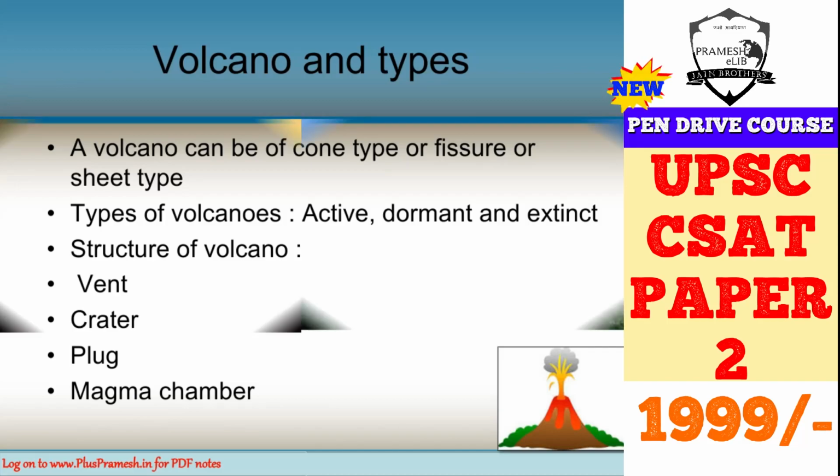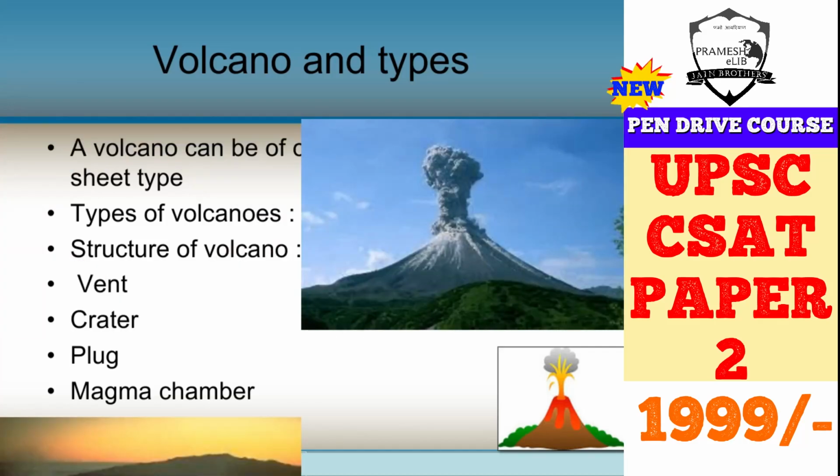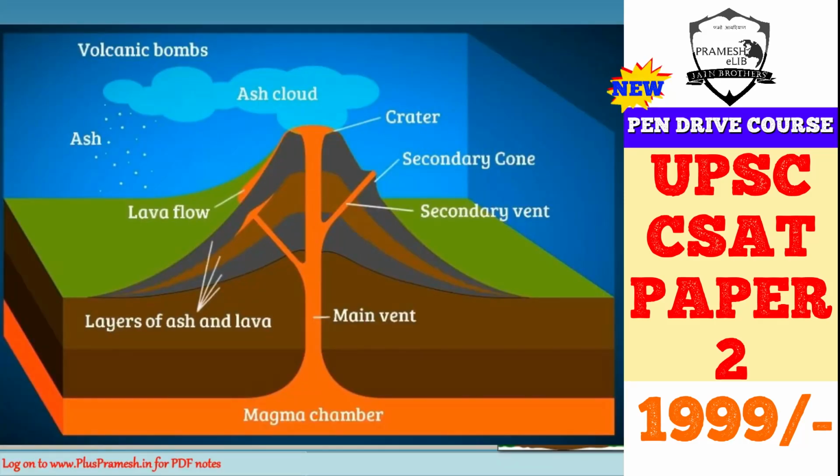Now let's look at the diagram, and that will help us to be a little more clear. So here you can see the crater. So crater is the conical shape, but not towards the sky, towards the ground, that is left after all the volcanic material has come out. So there will be a cone, secondary cone. The vent is the hole or the pipe. Vent is also known as the pipe, the pipe through which the volcanic material comes from the magma chamber.